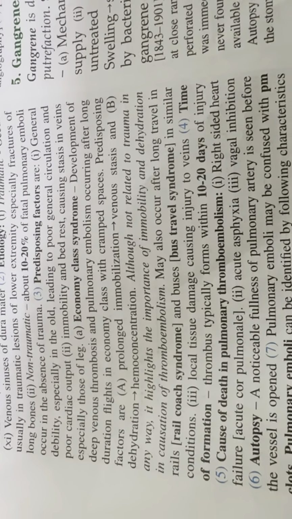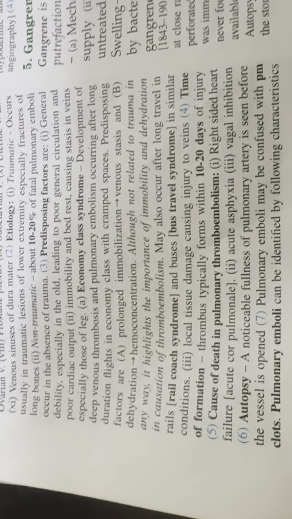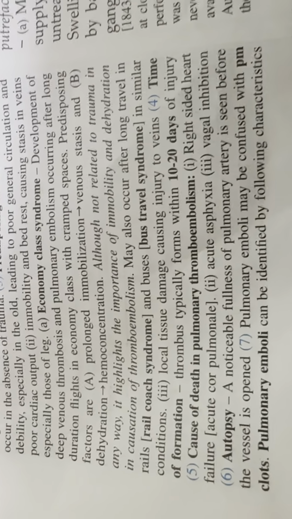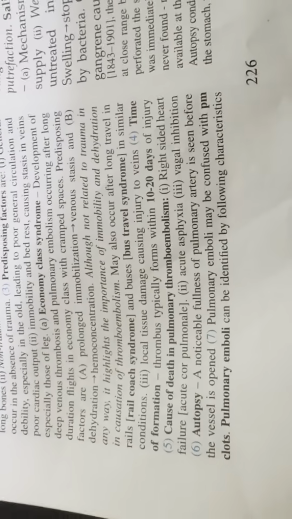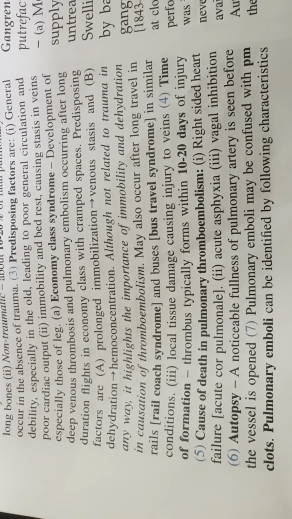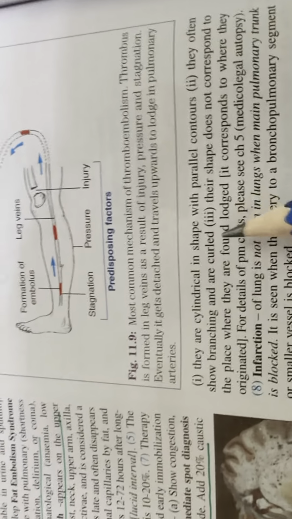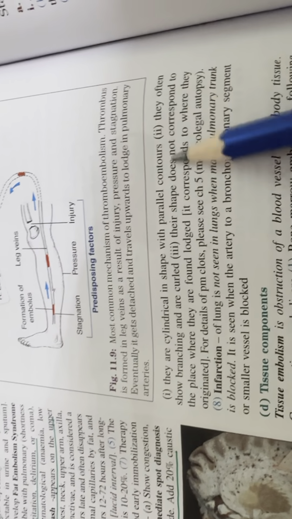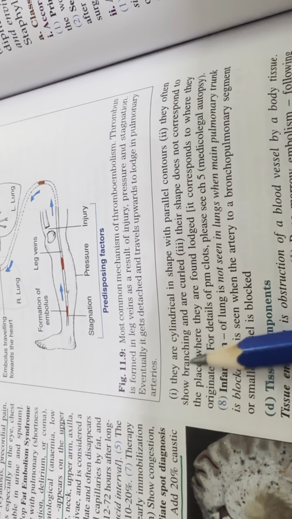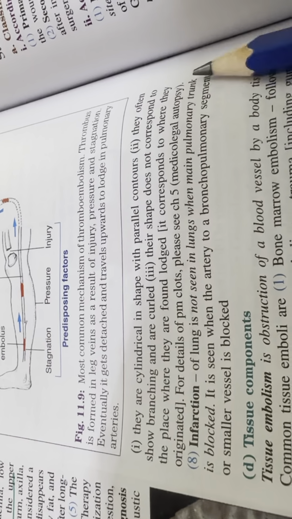Causes of death in pulmonary thromboembolism: right-sided heart failure, acute cor pulmonale, acute asphyxia, vagal inhibition. Autopsy: a noticeable fullness of the pulmonary artery is seen before the vessel is opened. Pulmonary emboli may be confused with a post-mortem clot. Pulmonary emboli can be identified by the following characteristics. They are cylindrical in shape with a parallel contour. They often show branching and curling. Their shape does not correspond to the place where they were found lodged; it corresponds to where they originated.